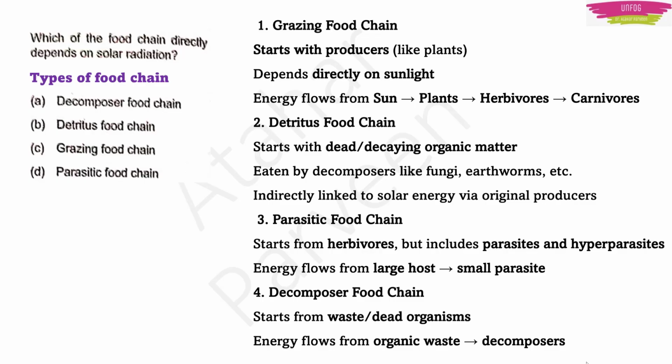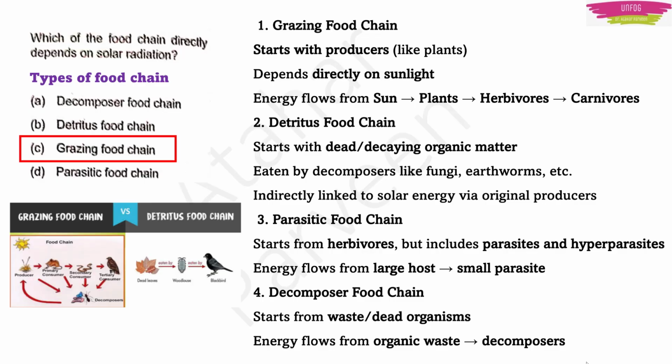Now go back to the question, which of the food chain directly depends on solar radiation, that is sunlight? If you see the details which we have just now discussed, the answer should be grazing food chain. You can also see the differences between grazing food chain and detritus food chain. You are getting solar energy in both, right? But grazing food chain is directly depending upon sunlight, whereas detritus food chain is indirectly linked to solar energy through original producers.